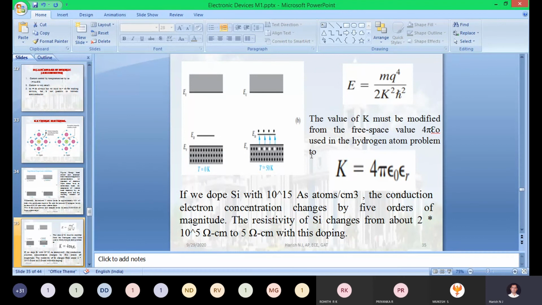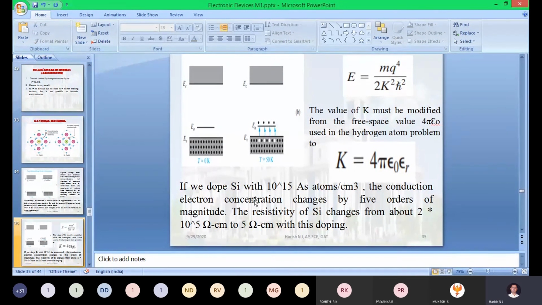At the same time, in the definition itself, we said that if you keep adding a pentavalent or trivalent impurity to the purest form of silicon, the conductivity will increase and the resistivity will decrease. Just check it out: if you dope silicon with 10 to the power of 15 arsenic atoms per centimeter cube, just check how much the resistance is reduced.